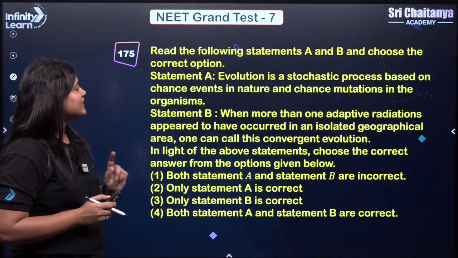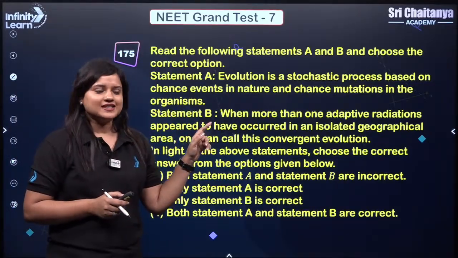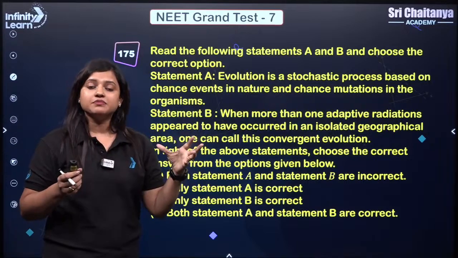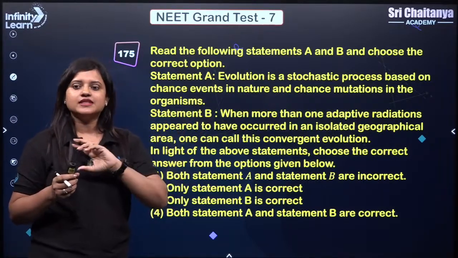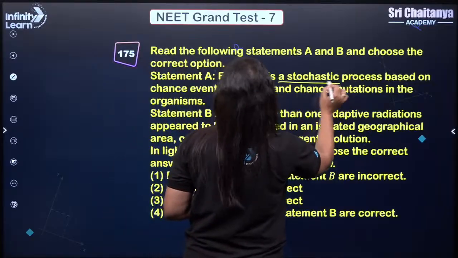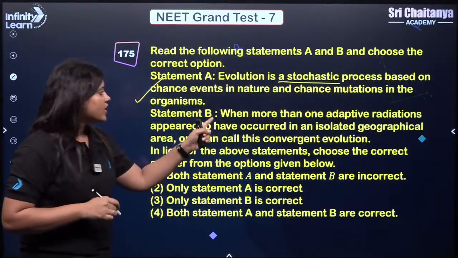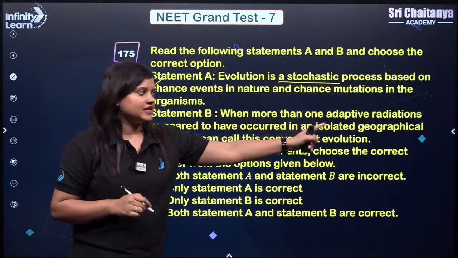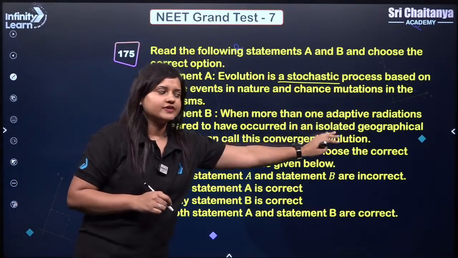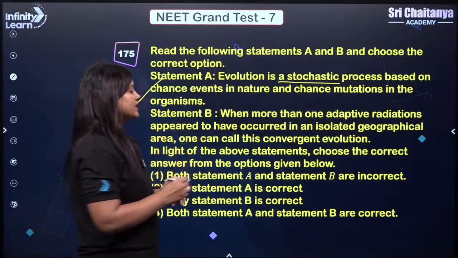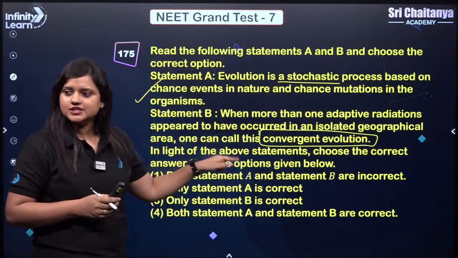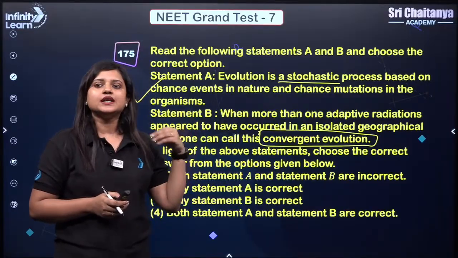Okay, next. Statement 1 says evolution is a stochastic process. Stochastic means random. Okay, that cannot be predicted. So yes, evolution is a stochastic process, right? When more than one adaptive radiation appear to have occurred in an isolated geographical area, we call it as convergent evolution. Now for this question, you need to think a bit.